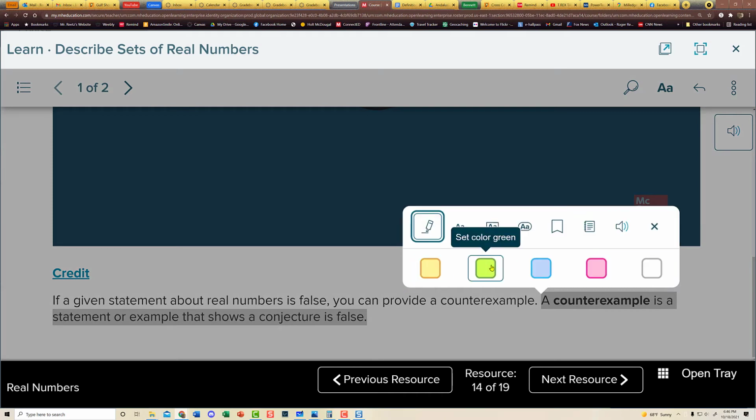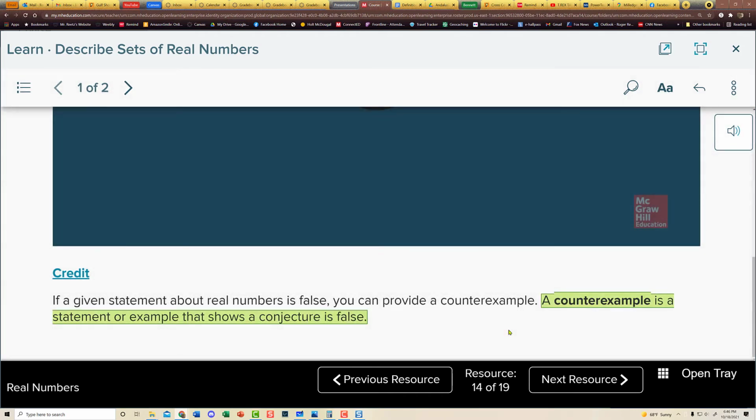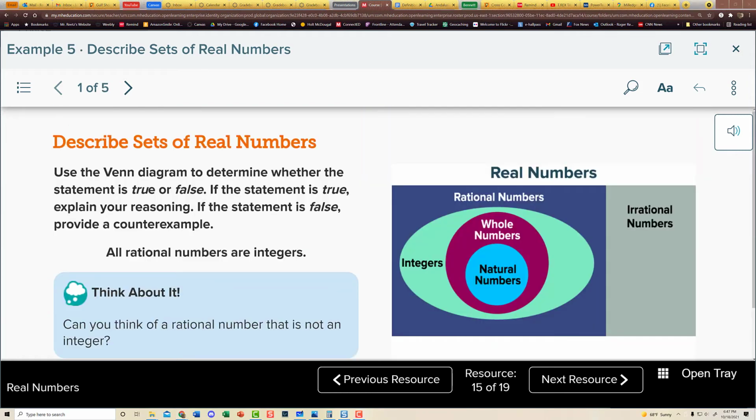So that's going to be a goal here: to figure out, can we create a counterexample, something that will show how it is going to be false. So let's use a Venn diagram to determine whether the statement is true or false. If the statement is true, we're going to explain our reasoning. If the statement is false, we're going to provide a counterexample.